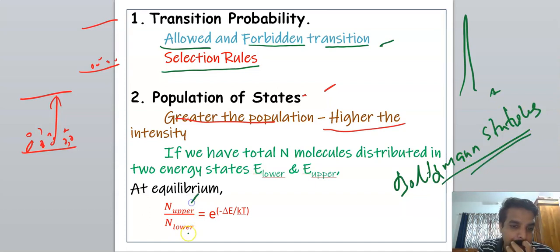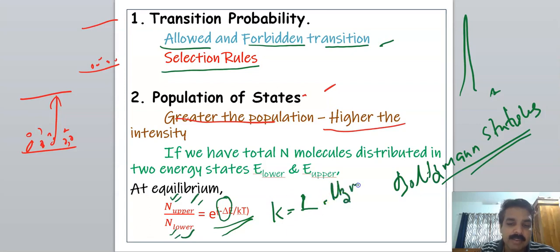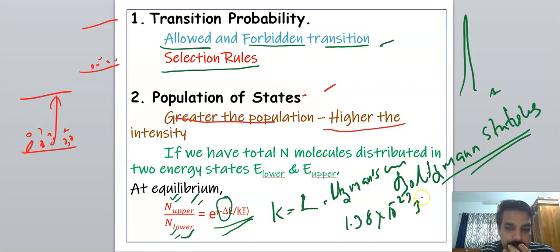That is, n upper by n lower is equal to e raised to minus delta E divided by kT, where n upper is the number of molecules in the upper state, n lower is the number of molecules in the lower state, delta E is the difference in energy between the levels, and k is the Boltzmann constant, whose value is 1.38 into 10 raised to minus 23 joule per Kelvin. This equation is called the Boltzmann distribution law.